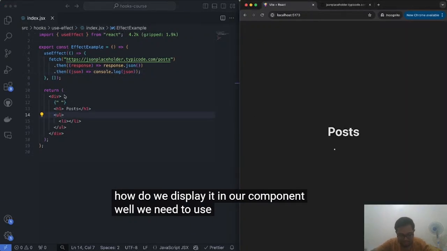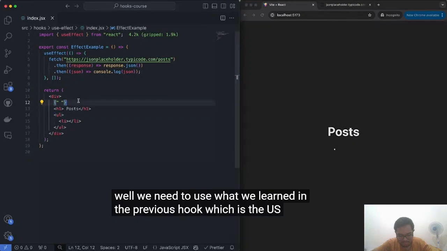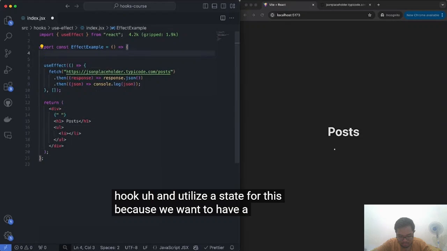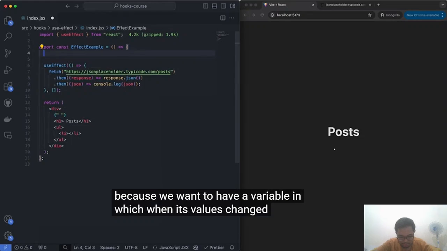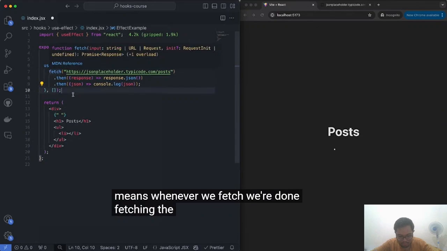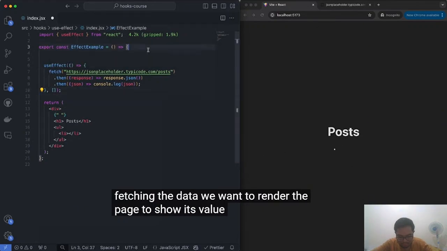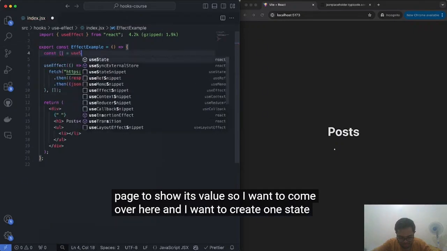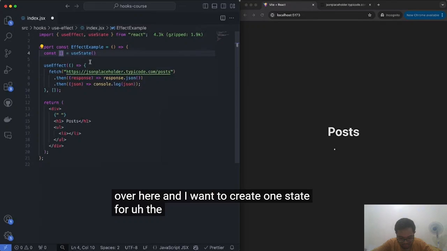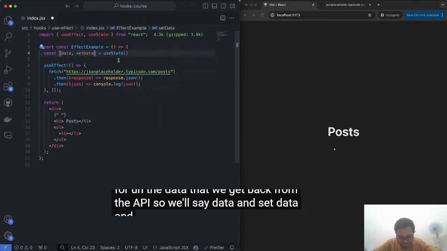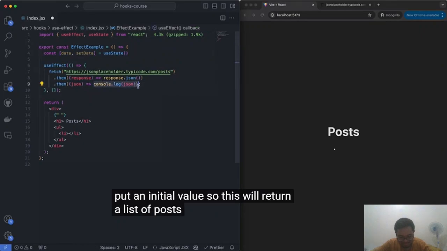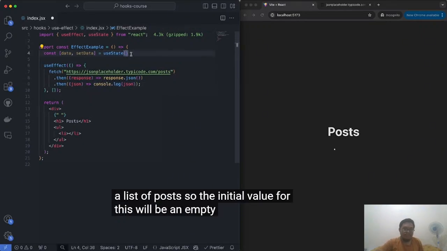Well, we need to use what we learned in the previous hook, which is the useState hook, and utilize a state for this, because we want to have a variable in which when its value changes, which means whenever we're done fetching the data, we want to re-render the page to show its value. So I want to come over here and create one state for the data that we get back from the API. So we'll say data and setData. And inside of this useState, we need to put an initial value. So this will return a list of posts. So the initial value for this will be an empty list. Perfect.